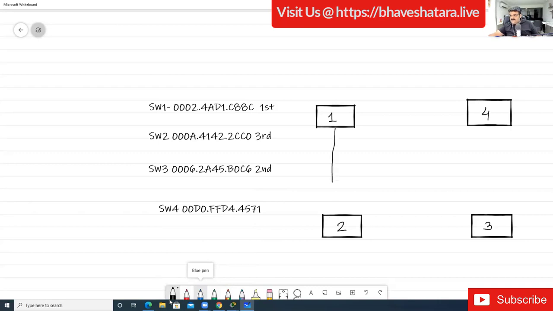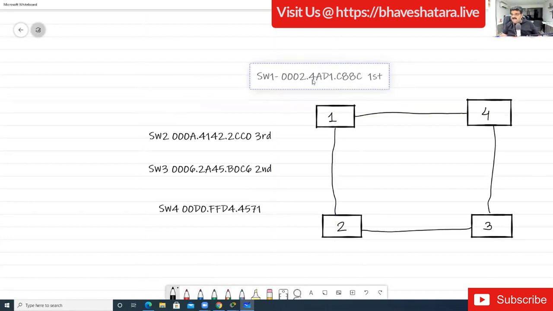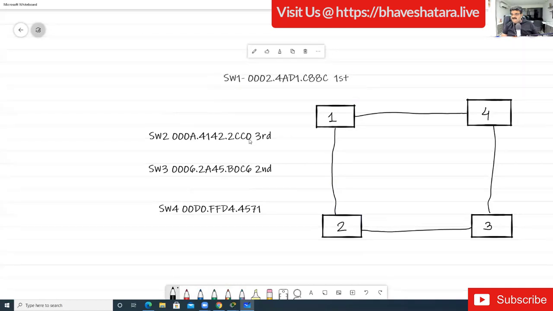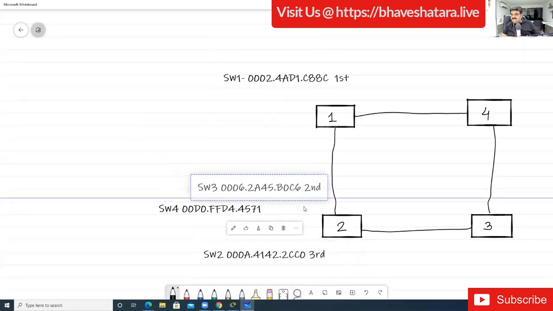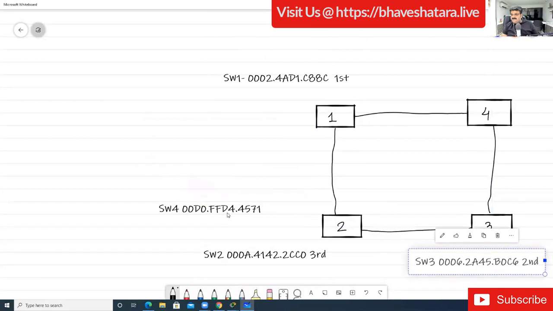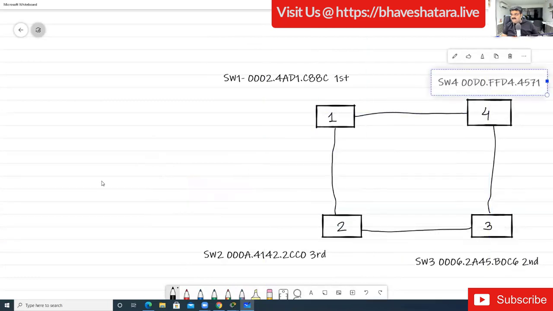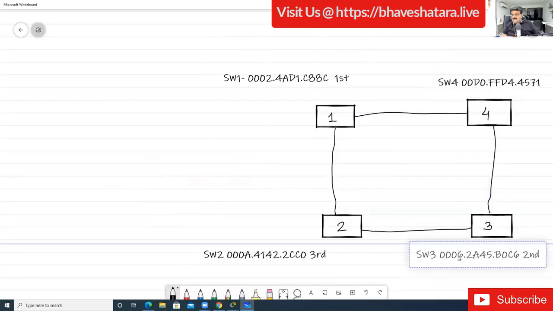Okay, now it is connected, and now I'm going to drag this MAC address so you can understand. This is the MAC address of this particular switch, this is the MAC address of this switch, this is the MAC address of that particular switch, and this is the MAC address of this. Okay, now tell me which switch will be root.